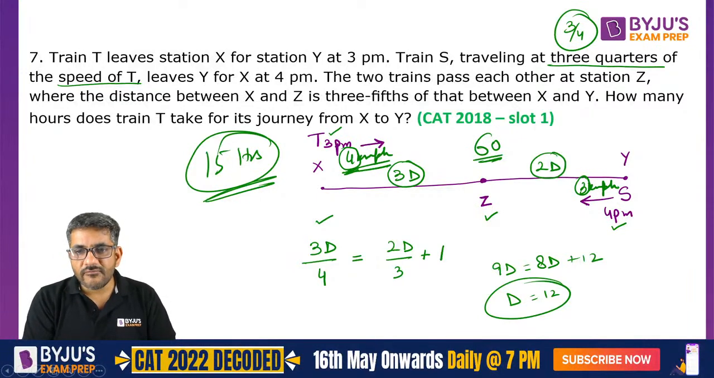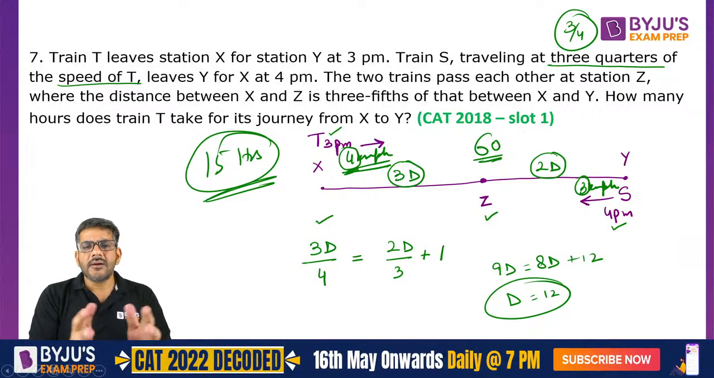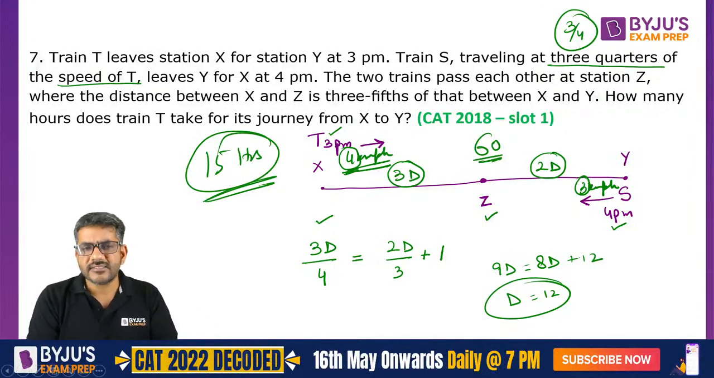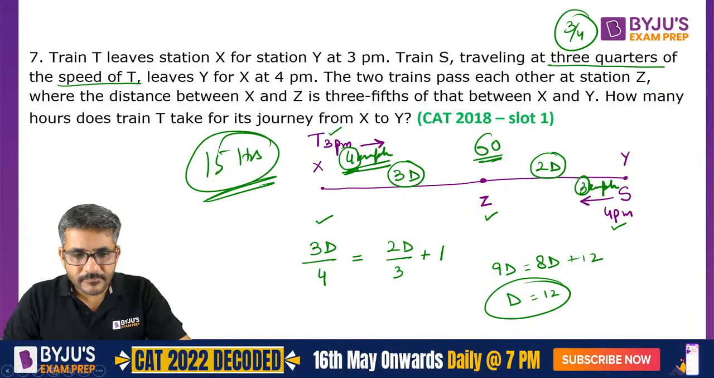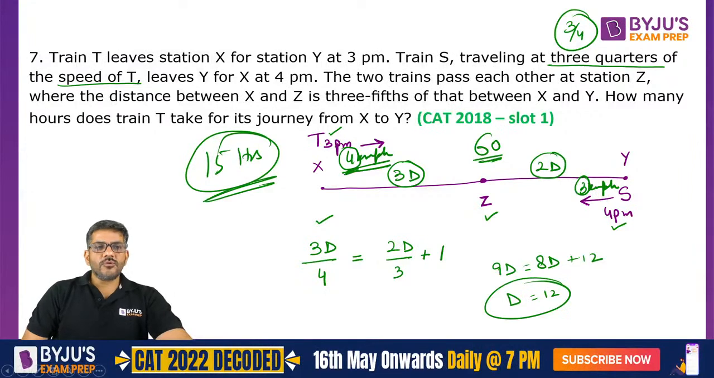Sir, for train S from Y to X, is it 8 plus 12? Ram, I can straight away say 60 by 3. 60 by 3 is 20. Right? सही है, वो 8 plus 12 कह सकते हो. That is absolutely correct. Okay, ji. So that was question number 7.